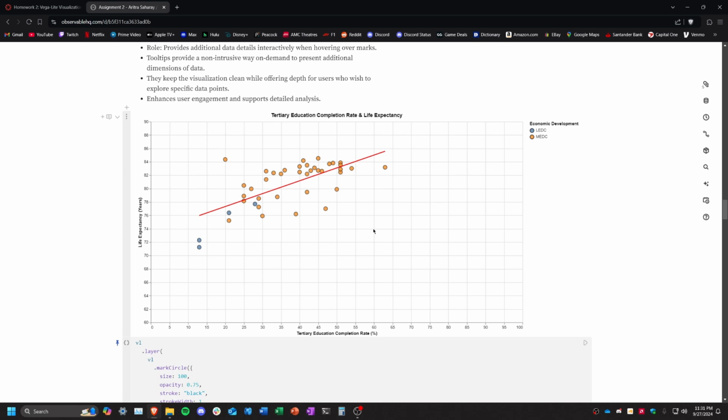Another interesting thing that I saw was a few outliers. Italy has only 20% finishing tertiary education, but a life expectancy of 84. Lithuania, on the other hand, has over double the proportion of people finishing university education, but a lower life expectancy of 77 years. So this implies that there could be other factors, such as cultural or climatic factors, that could change people's lifestyles and how long they live.